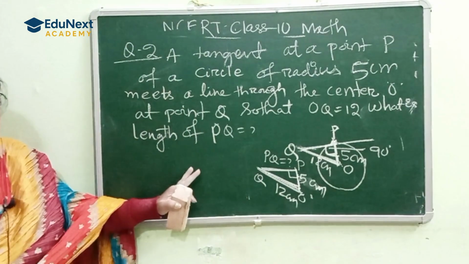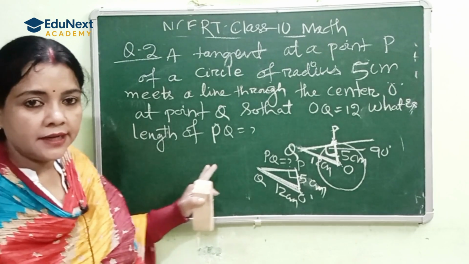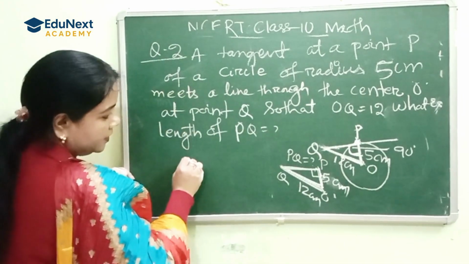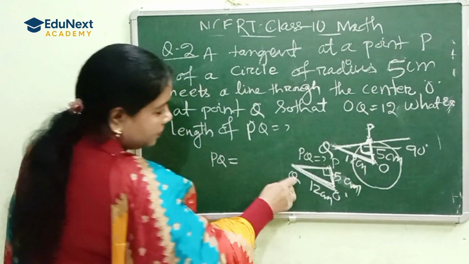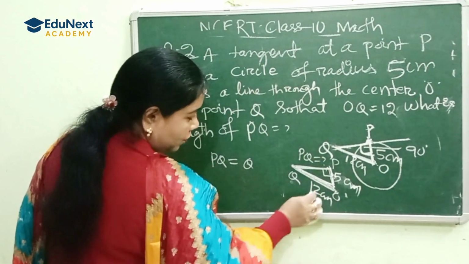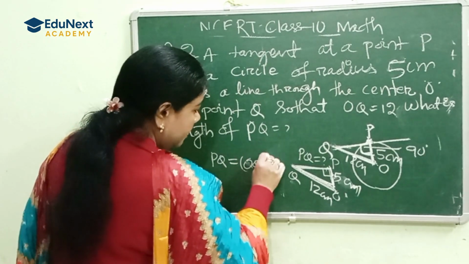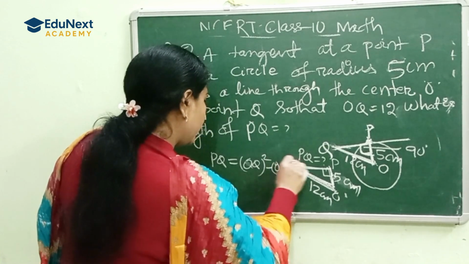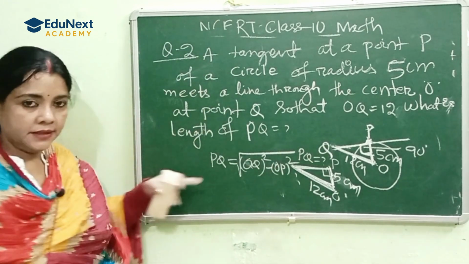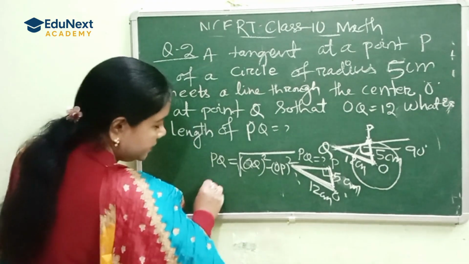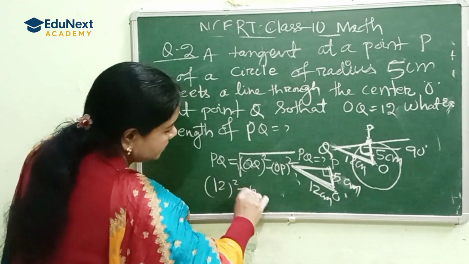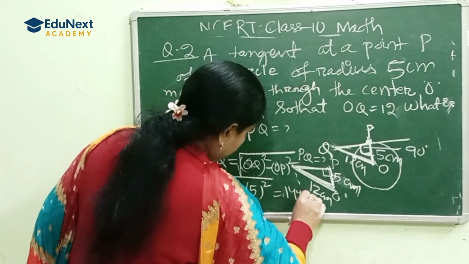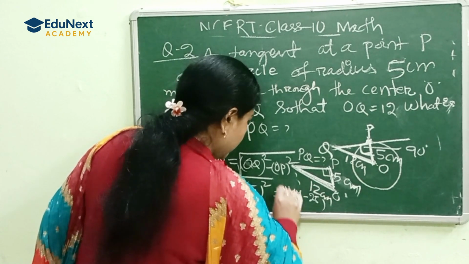It will follow the right angle triangle formula: PQ is equal to the square root of OQ square minus OP square. That is the square root of 12 square minus 5 square, which is the square root of 144 minus 25.